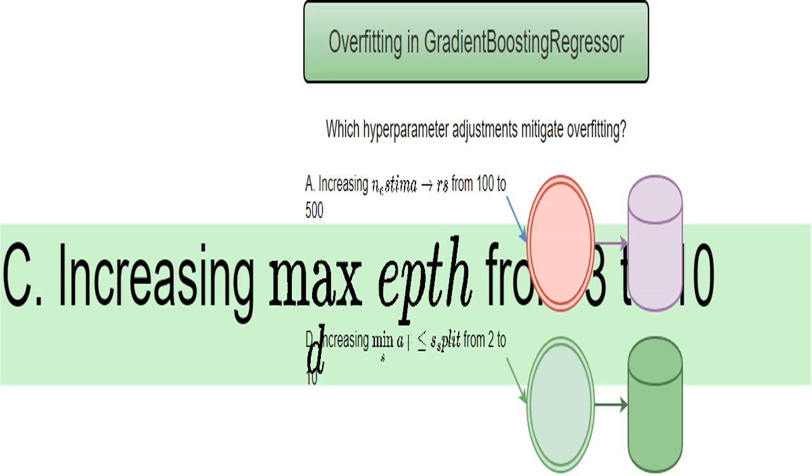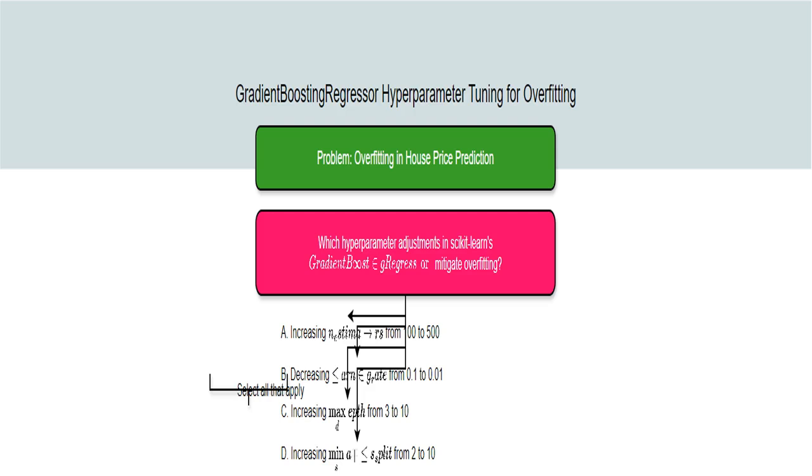This is like making a decision tree that is so complex and specific to the training data that it won't work well on new examples. I'm focusing on GradientBoostingRegressor, a powerful machine learning algorithm used for regression tasks. Think of it as building a bunch of decision trees to make predictions. We're adjusting its settings, hyperparameters, to get better results.